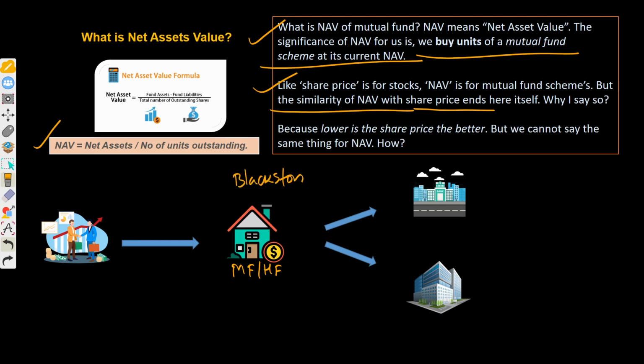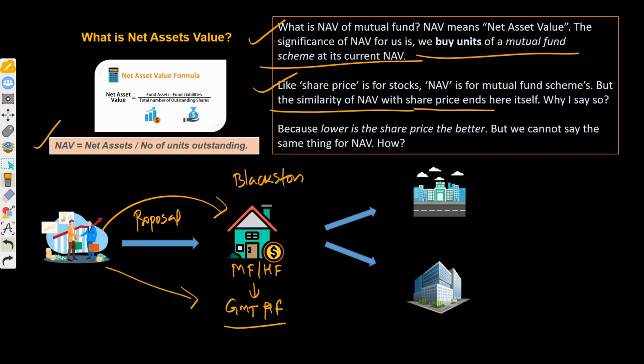You're an investor. If you want to buy units, you can directly approach the Blackstone house. You can submit your proposal with your investment capacity or investment amount. Once you invest, of course they'll create, let's say, a GMT hedge fund, and ask you to invest in the GMT fund.